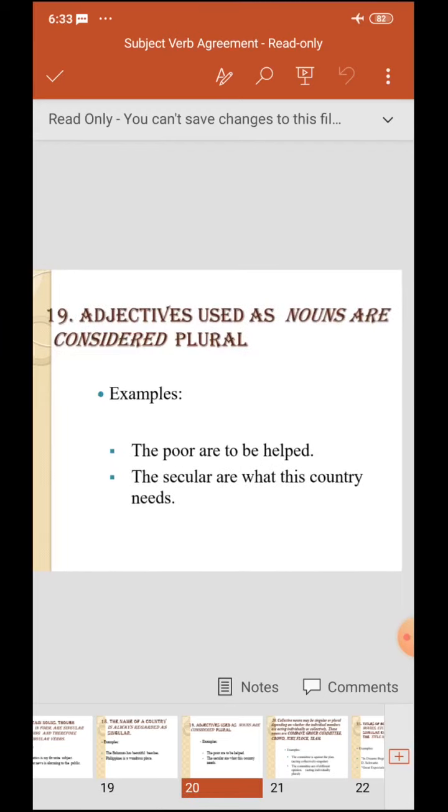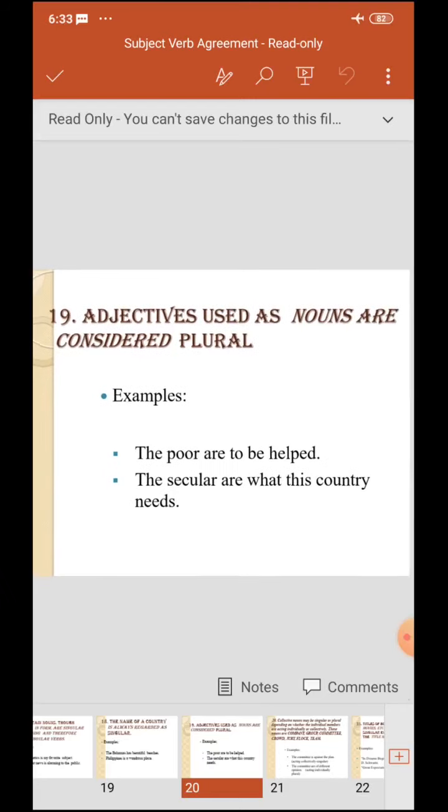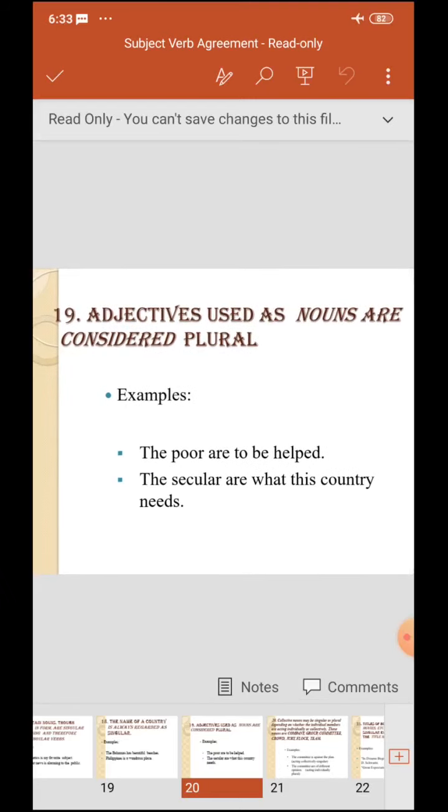Adjectives used as nouns are considered plural. The poor are to be helped. The secular are what this country needs.